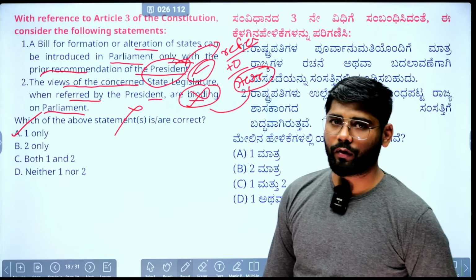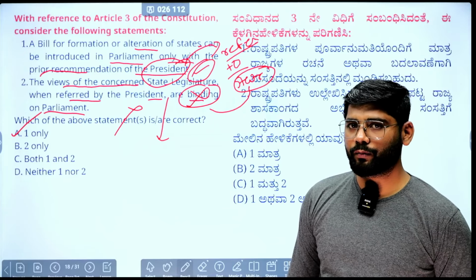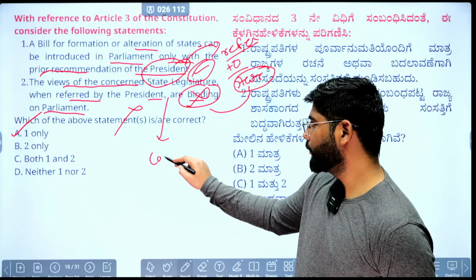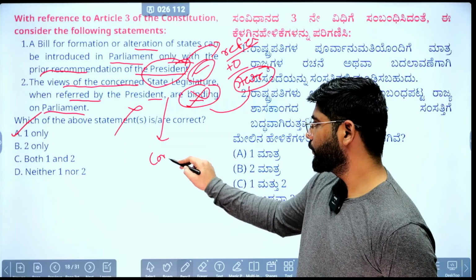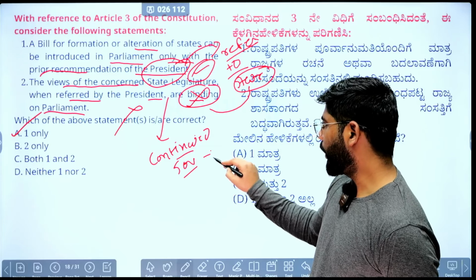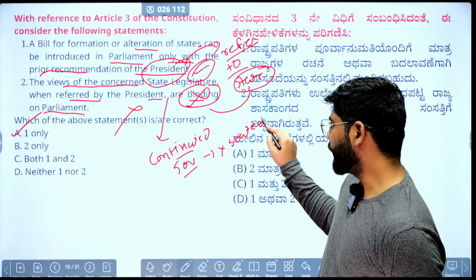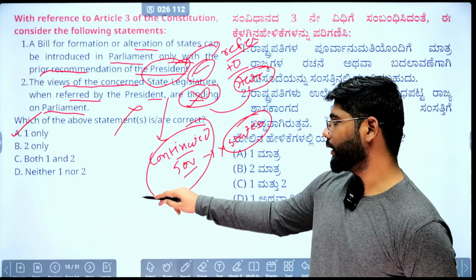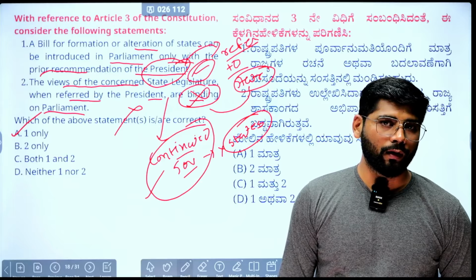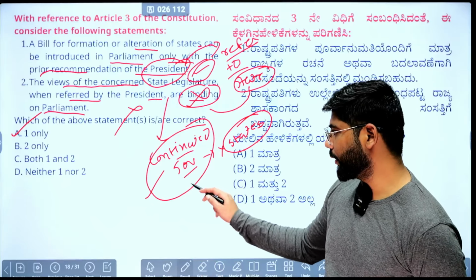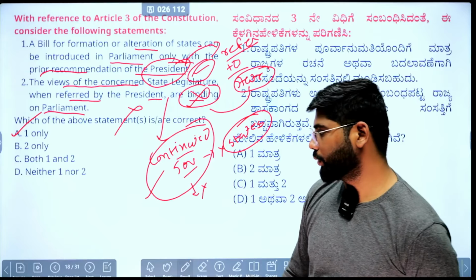From this we can conclude that the Indian states have no territorial sovereignty, since Parliament has the power to alter the boundaries of a state anytime. So continued sovereignty is not available to any state of India. This is one more interpretation that you need to remember, because there might be a question saying all Indian states have continued sovereignty. At that time it becomes wrong because of this aspect. We'll move to the next question.